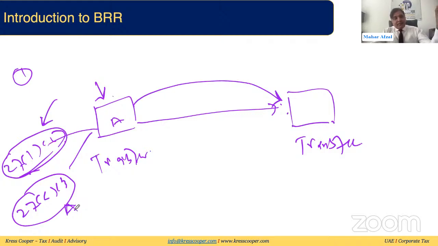We are assuming that all eligibility criteria are met, like same financial year, same accounting policies, none of them is a qualifying free zone person, none of them is an exempt person. Both are taxable persons or potential taxable persons. The law requires there should be a resident taxable person or a non-resident person with a permanent establishment.